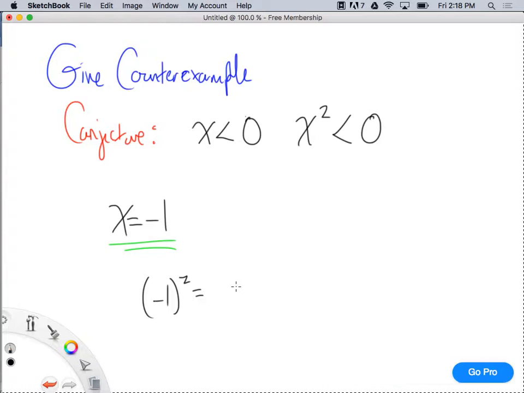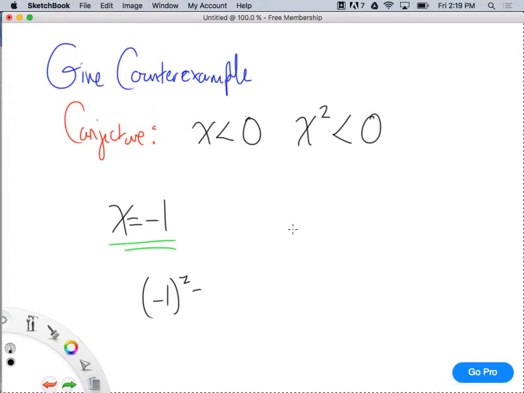What happens when you square a negative number? Positive. -1 squared is +1, right? Is that less than 0? Is 1 less than 0? Or couldn't you just put any number? It would have to be less than 0, though. You see, if I gave x equal... 1 is not less than 0.